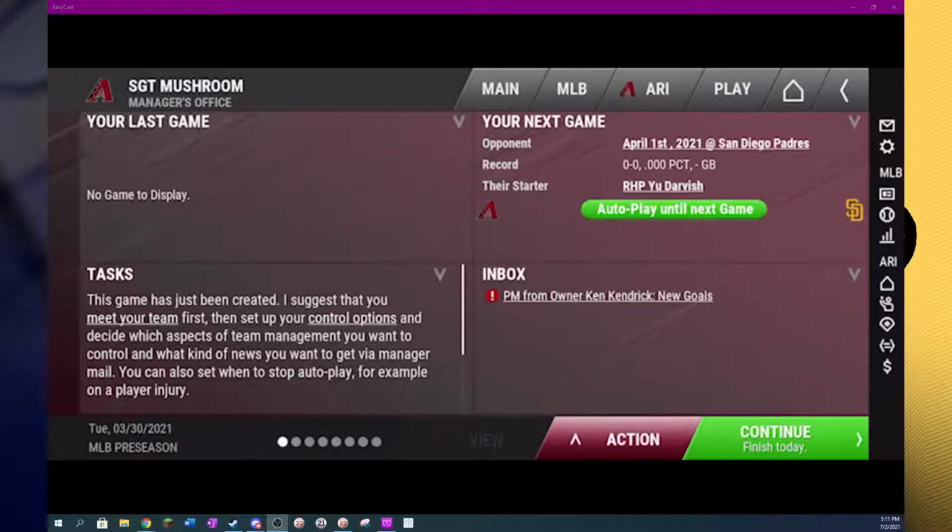Hey there everyone, today I'm going to be giving you a rundown of all of the screens that you can get to in OOTP Go and how they're going to relate to the importance of the game.